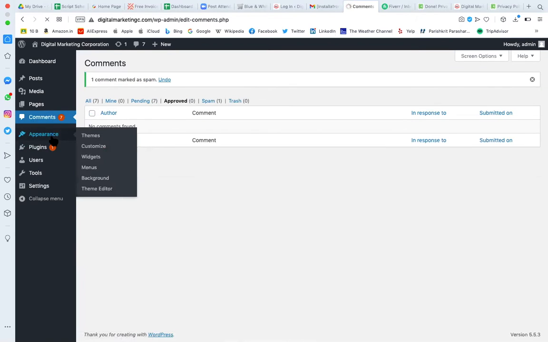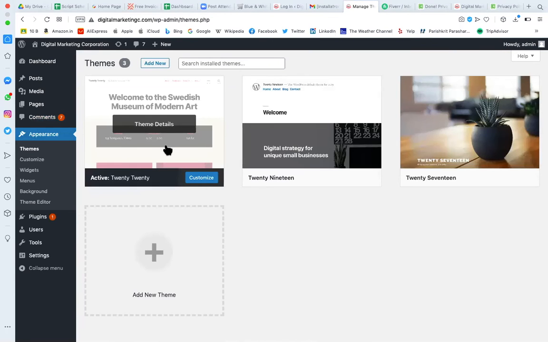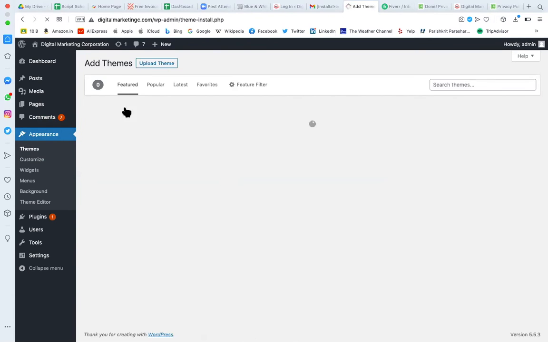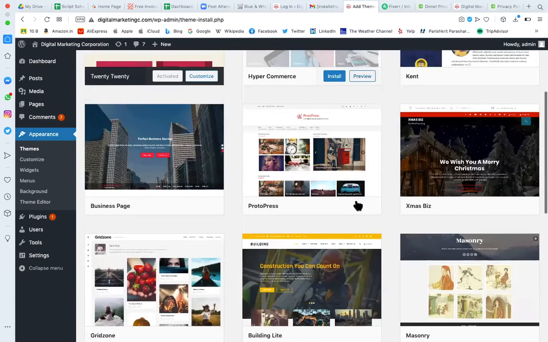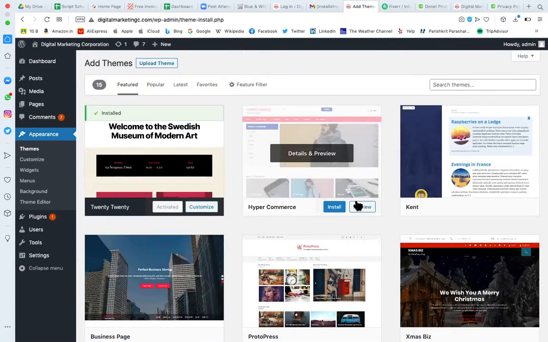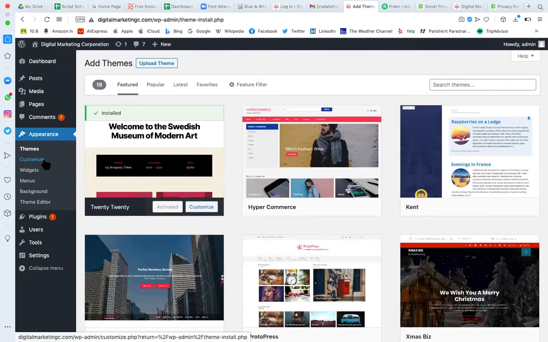And appearance, as we have shared, is all about what is going to appear on your entire website. Here you can change the theme. If you want to add a new theme, here you can change to any theme, for example an e-commerce theme. For an exclusive e-commerce website you can change the theme, or I will show you, we can add widgets. So you can change the theme, or we can customize the theme once we have selected it. This we have already done.